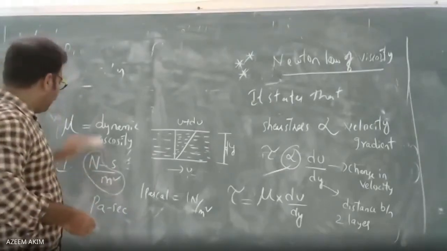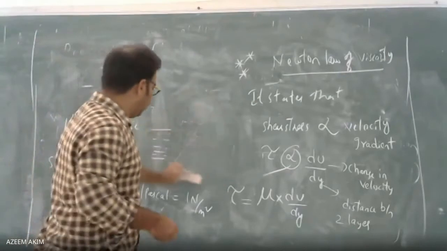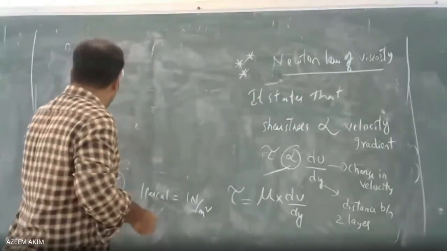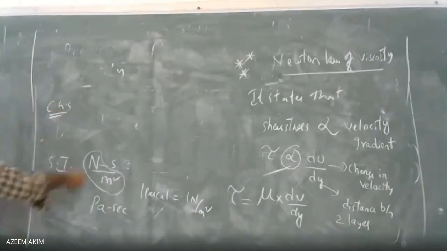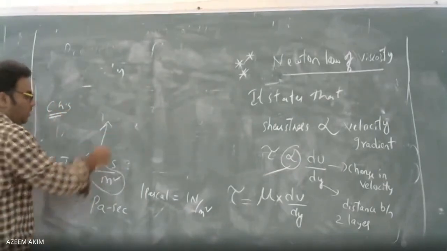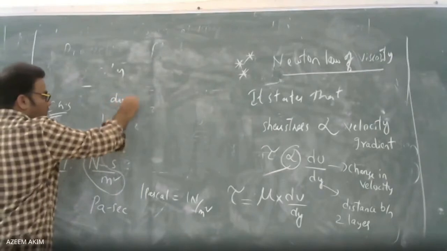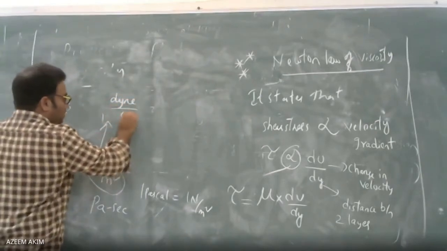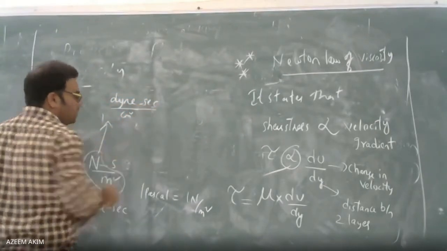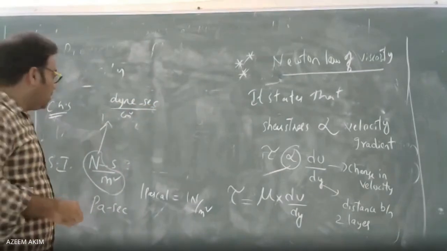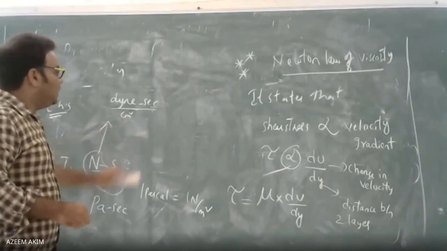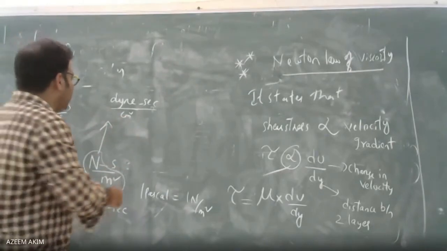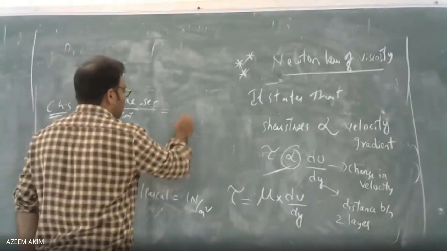Now see here, I am changing this to CGS. What are CGS units? Dyne per centimeter square second. So dyne second per centimeter square is there. So that is called poise.